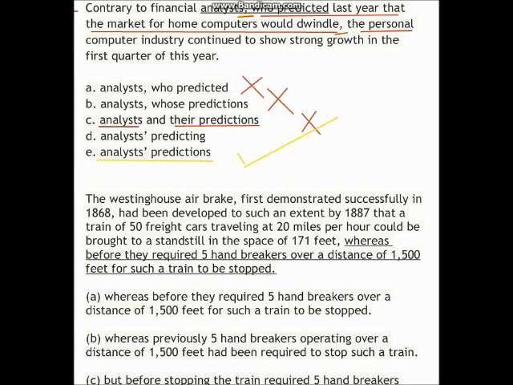Well, if we do say contrary to financial analysts predicting last year that the market for home computers would dwindle, then we're changing the meaning. We're contrasting it with the financial analyst and not with the prediction. So it really must be E. It's that prediction, the prediction of the financial analyst, which is contrasted with the personal computer industry showing strong growth. I hope that makes sense. So D is certainly wrong, because we're not contrasting it with the financial analyst, we're contrasting it with the prediction.